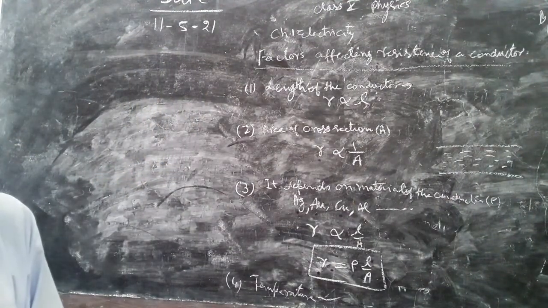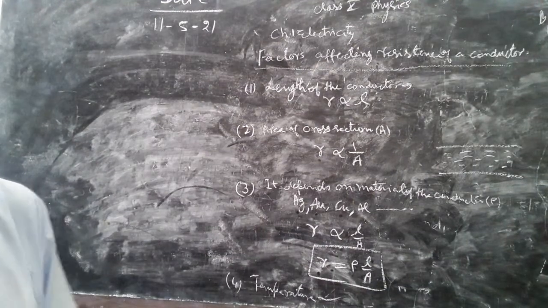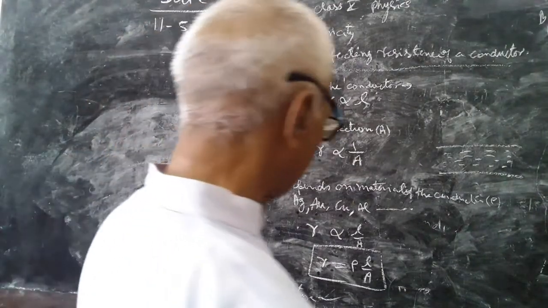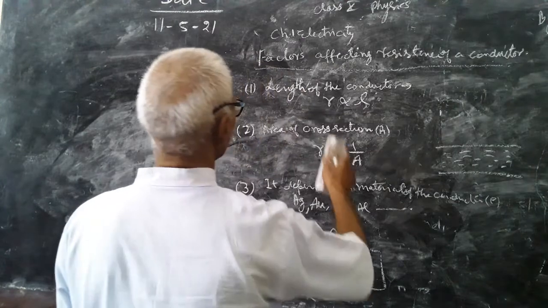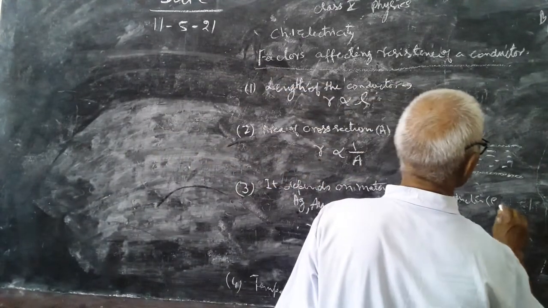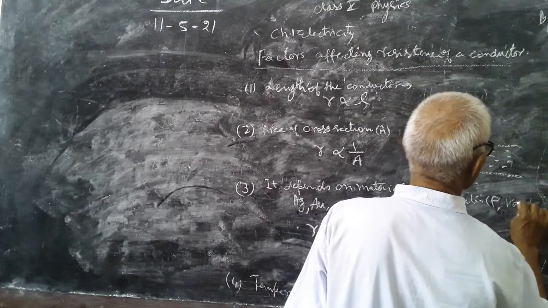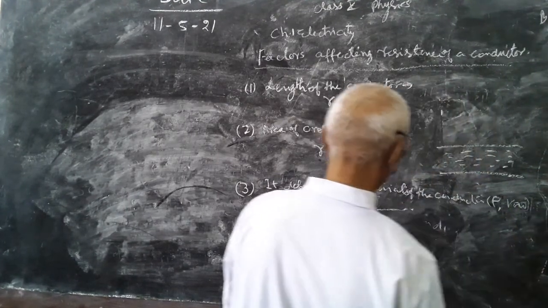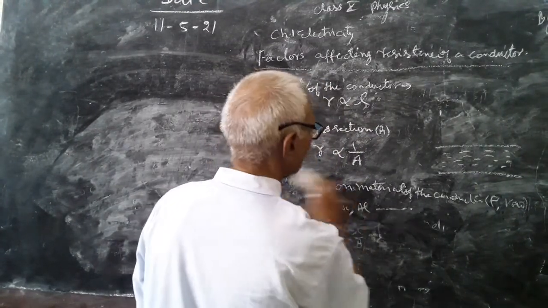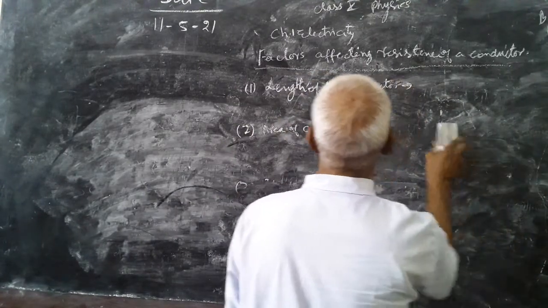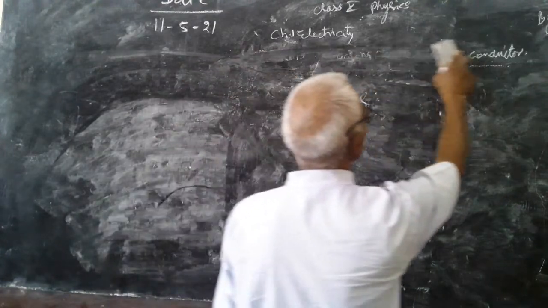Then I used a word here, resistivity or specific resistance of a conductor, which is written here by rho. It looks like P, but it is rho, written this way, R-O-W, rho. R is equal to rho L upon A. This is the formula for calculating resistance of a conductor, and rho is known as resistivity.